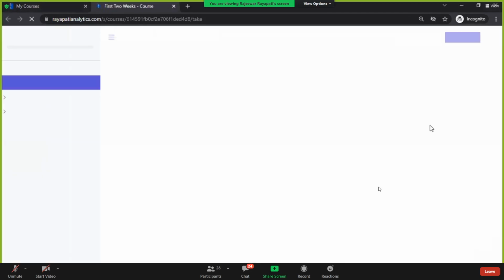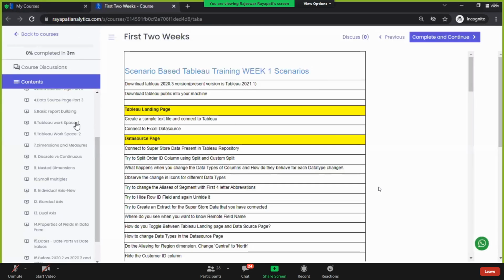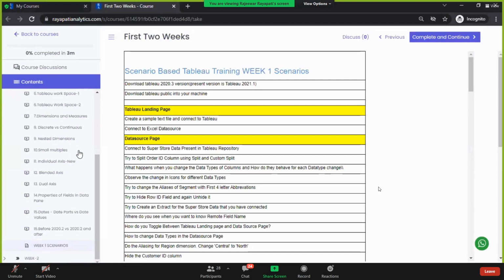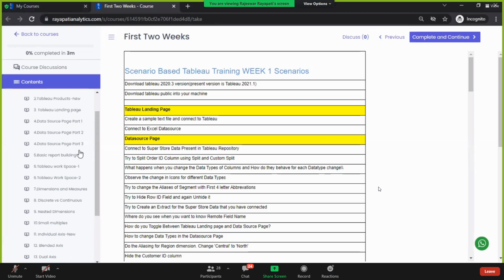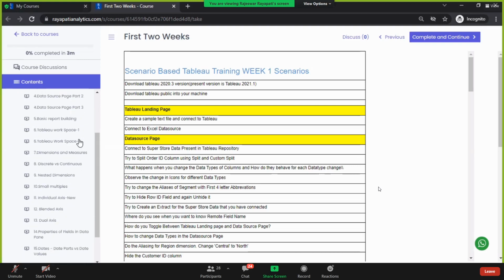Tomorrow, which videos, Kalpana? Rajeshwar, I think tomorrow the rest of the videos are fine, but as of now we haven't completed these ones. Tableau Workspace. Okay, so I think they can watch till discrete continuous. Yes, discrete continuous is done yesterday. Okay. Ask them to watch this nested dimensions, small multiples. Okay, complete till small multiples, guys, tomorrow, because day after tomorrow it is completely for access, right? Okay.